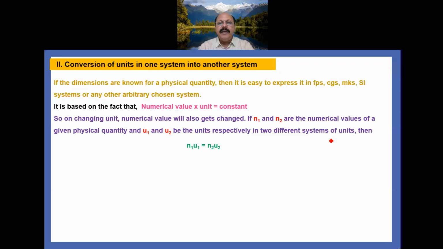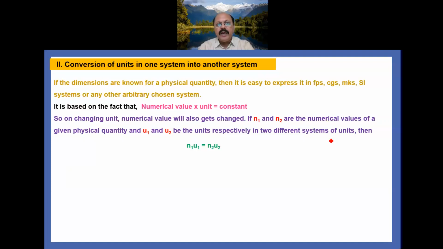To understand it by a simple example, 1 meter equals 100 centimeter. So 1 is n1, u1 is the meter, and in the other unit, centimeter, the numerical value n2 is 100.